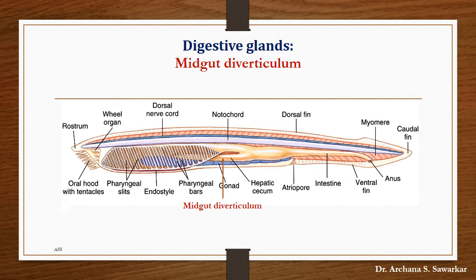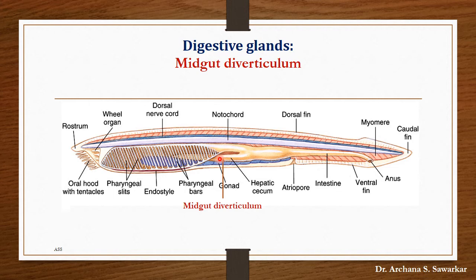Now see the digestive glands in Amphioxus. In the case of Amphioxus, a single digestive gland is present and it is called the midgut diverticulum. This midgut diverticulum is often referred to as liver. It is again an important MCQ type of question. Midgut diverticulum is referred to as the liver of the Amphioxus. It is the main digestive gland.